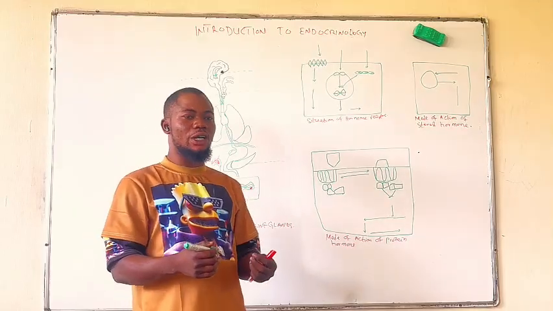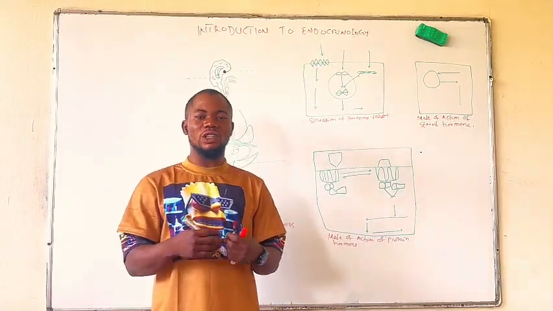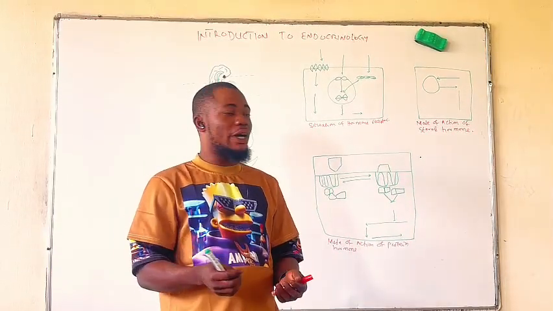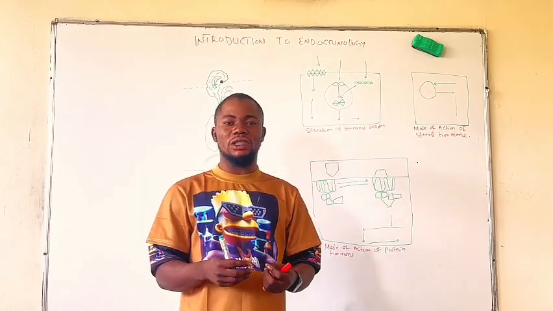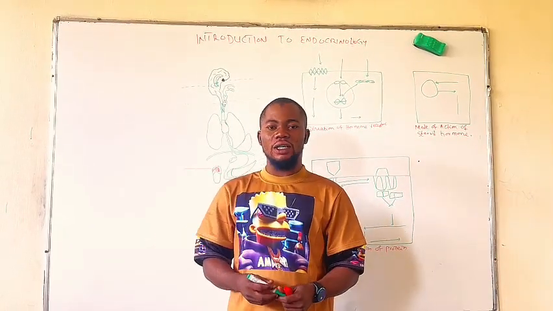The endocrine system controls the physiological activities of our body by the use of chemical messengers, whereas the nervous system controls them through electrical signals.